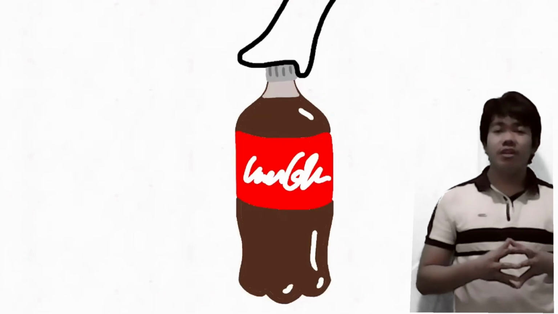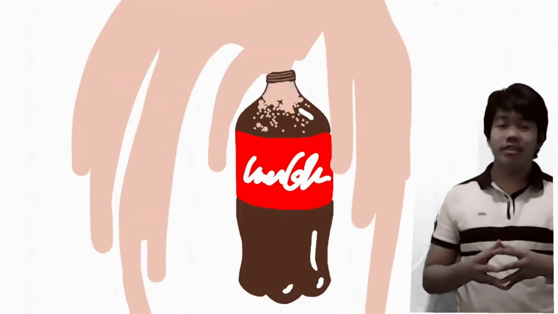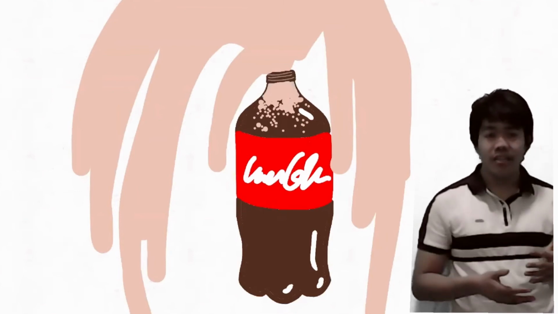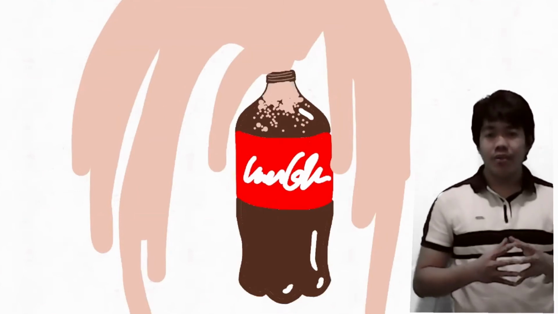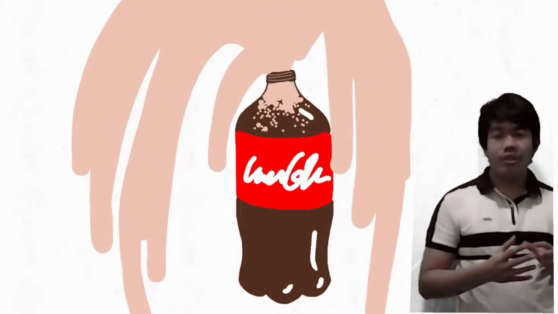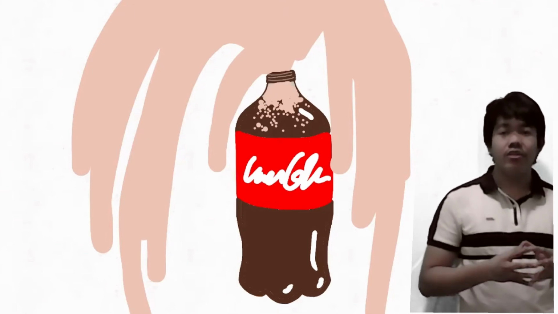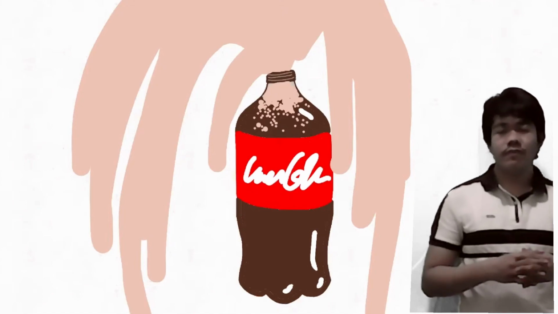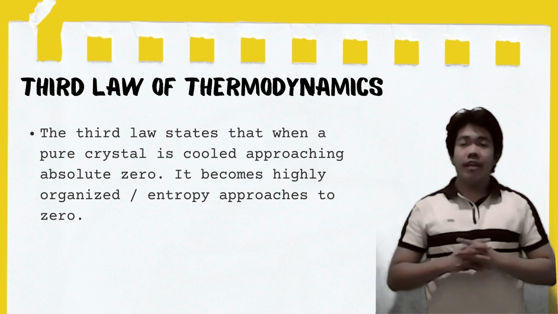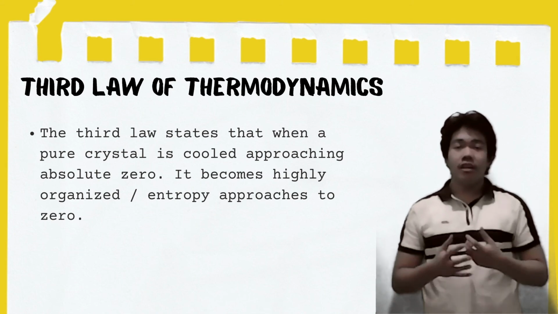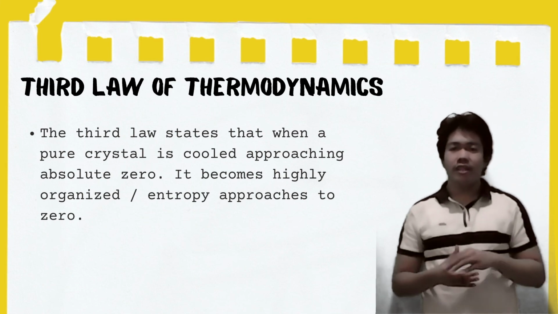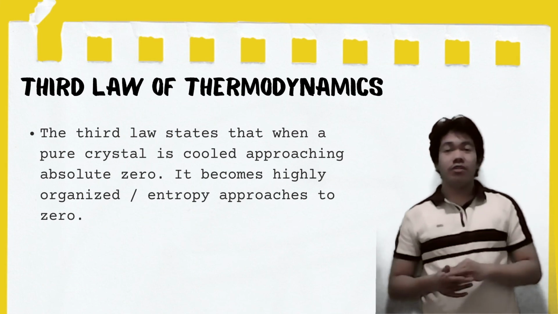A bottle of soda that is at rest has a very low entropy, but when we shake it, kinetic energy is introduced to the molecules inside the bottle, which increases the disorder and randomness of the molecules. So the third law states that when a pure crystal is cooled, approaching absolute zero, it becomes highly organized. Entropy approaches zero.